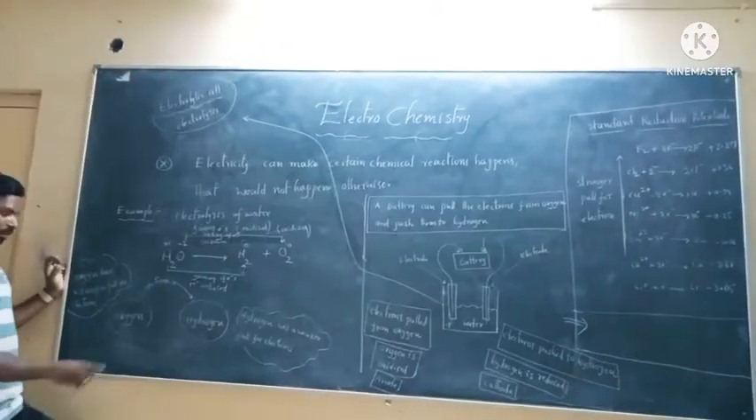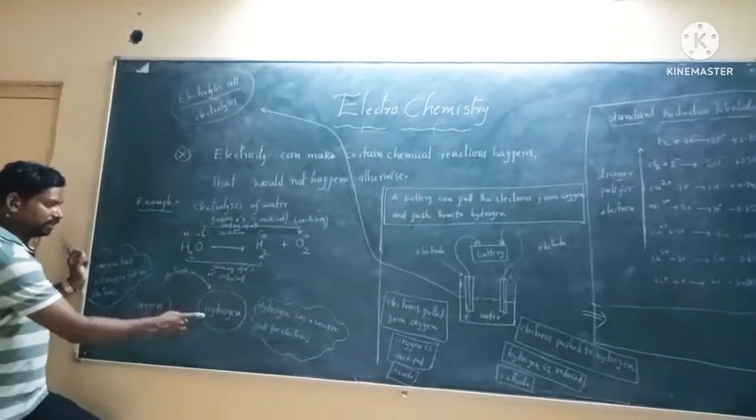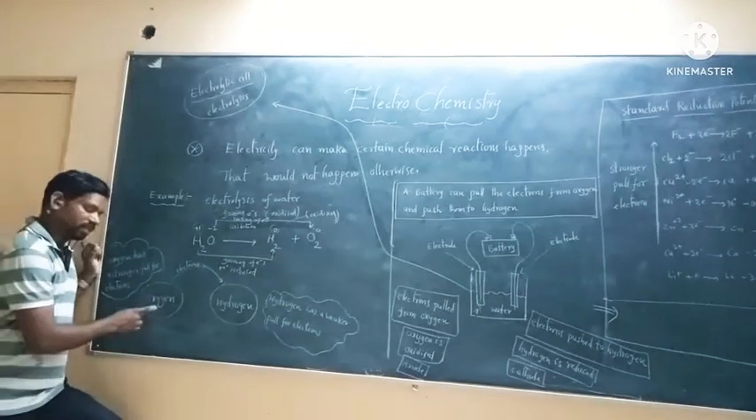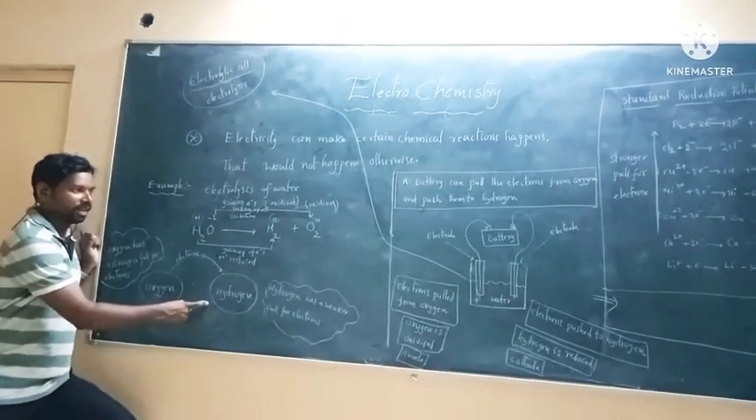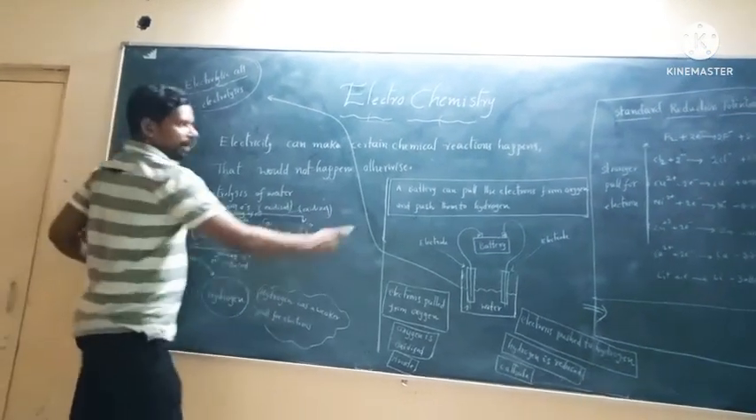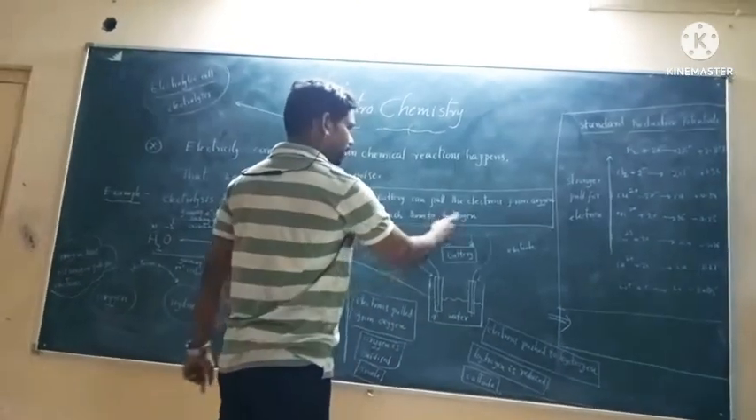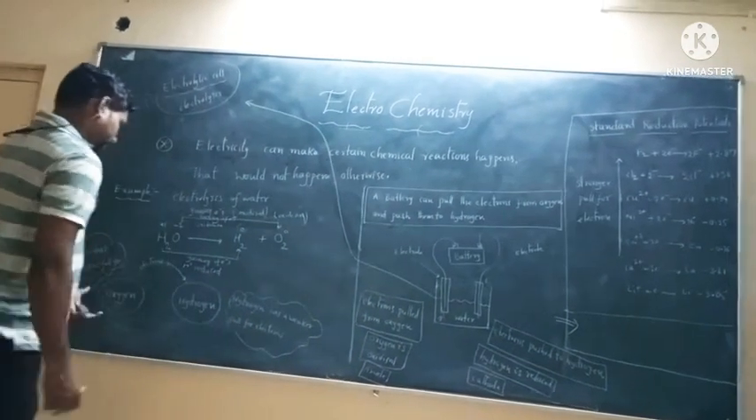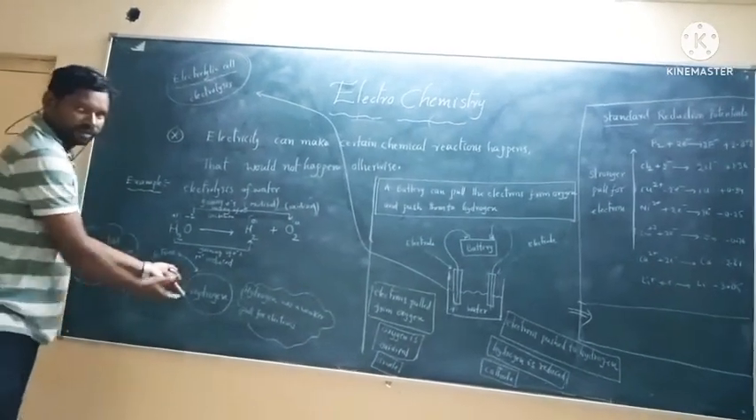The electrons are moving from oxygen to hydrogen. Why? If you observe these two, actually the electrons do not move from oxygen to hydrogen normally. It's not possible. So we are using a battery. What is the battery doing? A battery can pull the electrons from the oxygen and push them to the hydrogen.